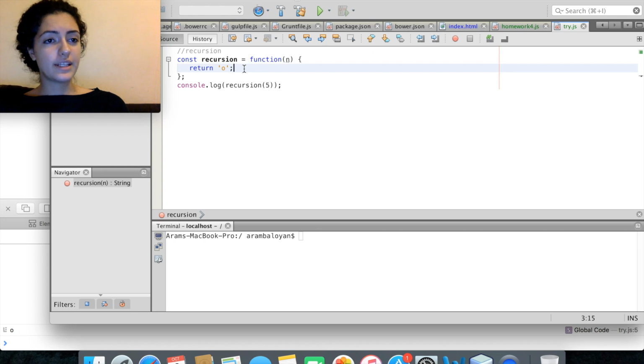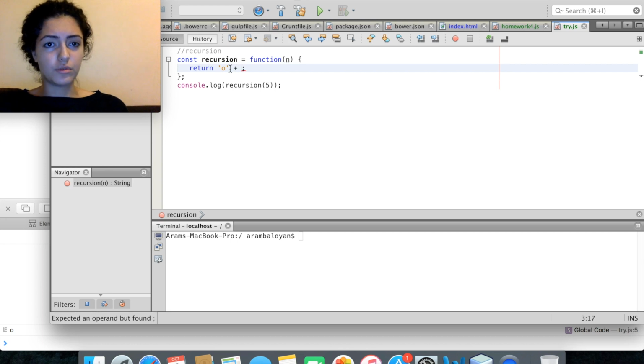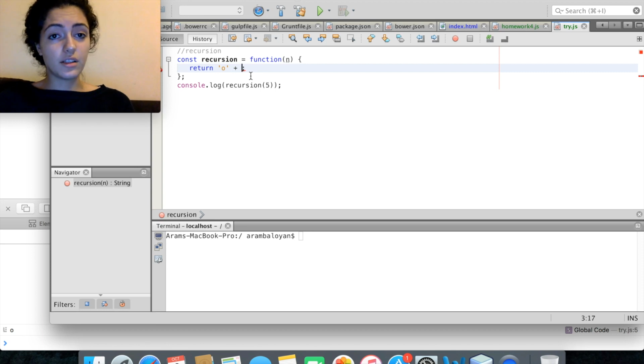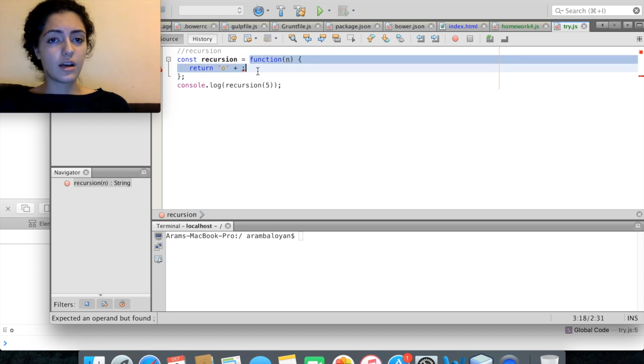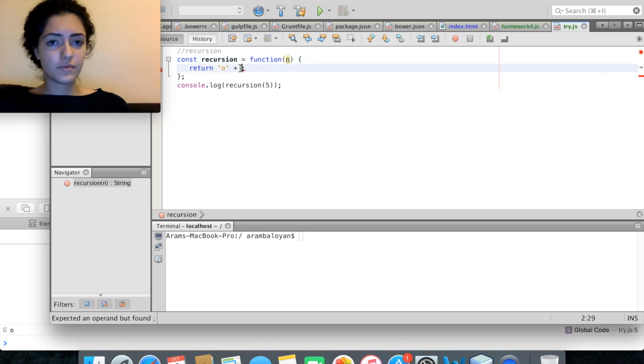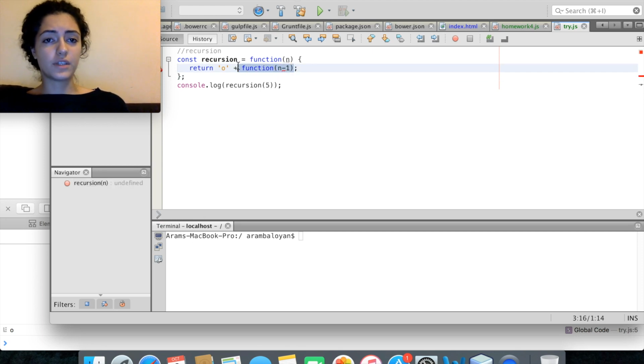And what if we want to print N O's? This is where we will use recursion. Here we will say that we want to return O concatenated with the result of our function ran with n-1. So we call our function with n-1 and it will go into that function again. It will run it with n-1. It will return an O and we'll call that function with n-1 again. And you might realize that this would continue forever. I mean, there is nothing that would stop it.